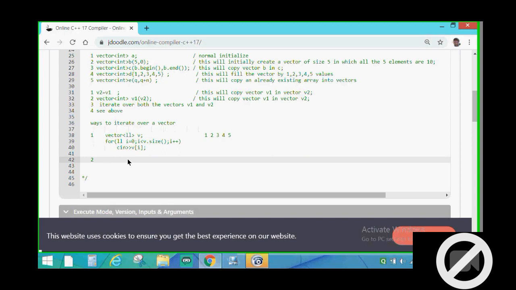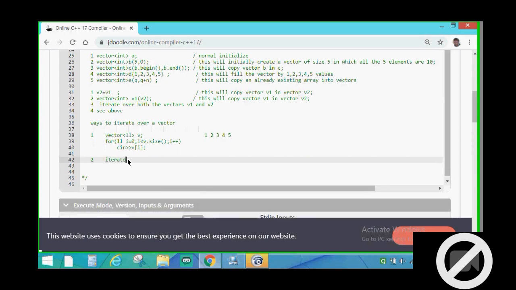But now let's see how we will write the syntax for an iterator. For declaring an iterator, it's not like a simple data type. The syntax for declaring an iterator is... one second.